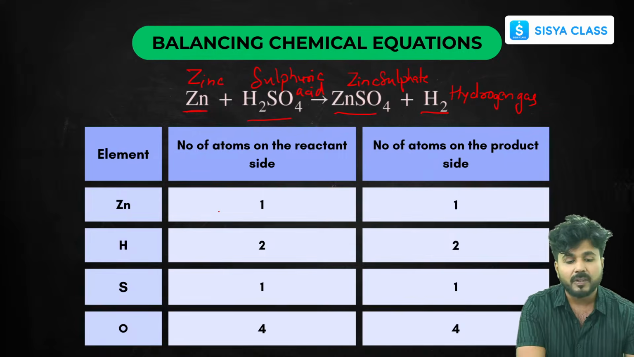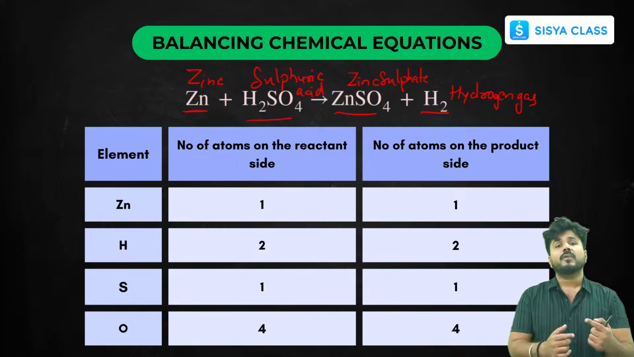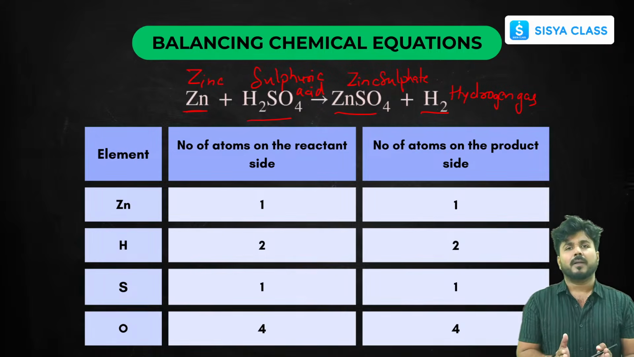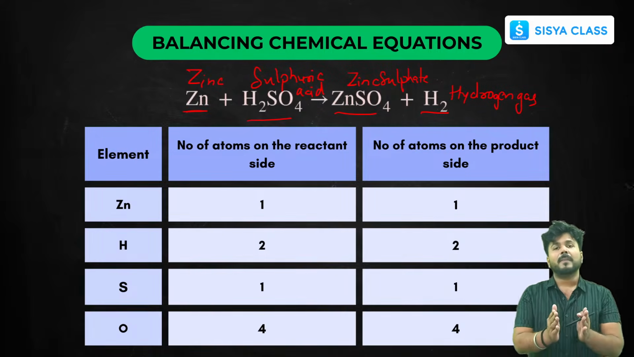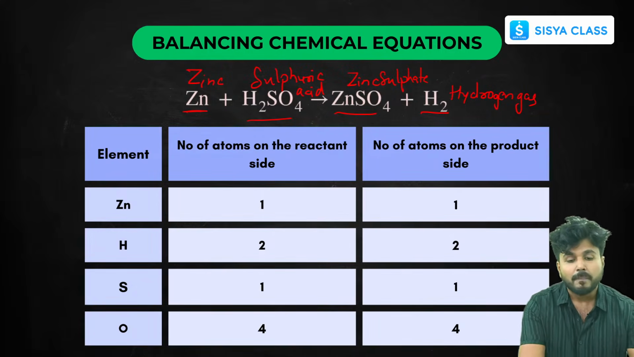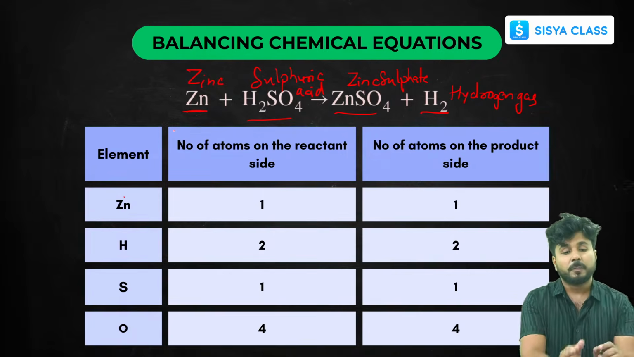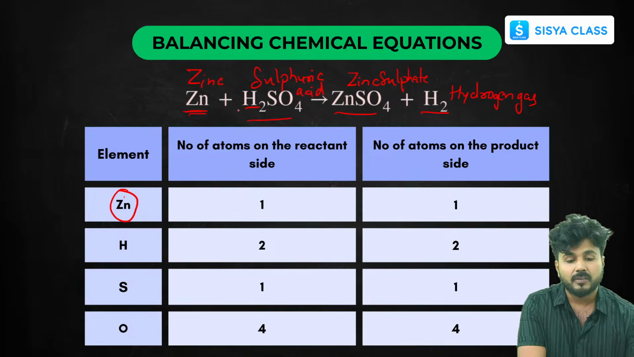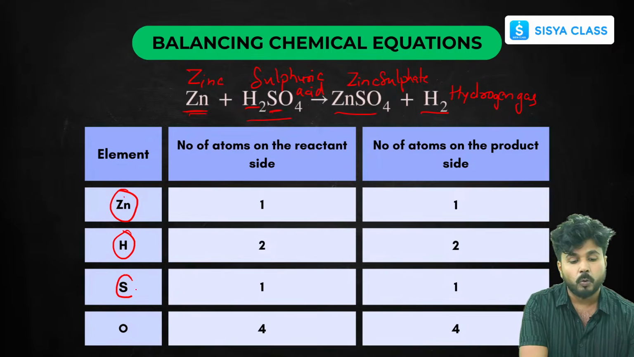Okay, so now here you can see we can make a table like this for balancing. When you are just starting to balance, you can make a table. After you get pro, after solving some questions, it's not necessary to make the table, but initially it will be much more convenient if you make it. So like this, I have written the elements here. What elements are present in this reaction? There is Zn, that is your zinc. There is H, that is your hydrogen. There is S, that is your sulfur. And there is O, that is your oxygen.